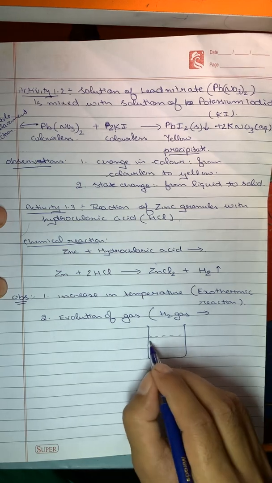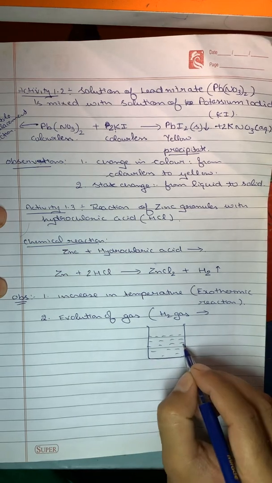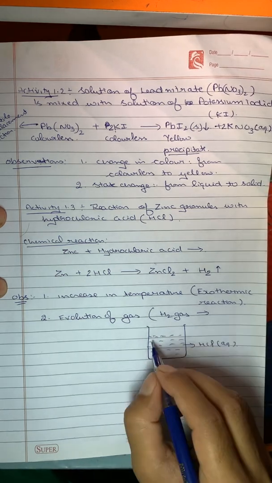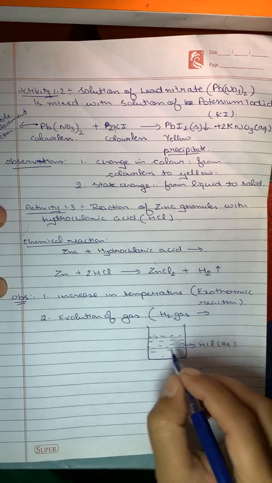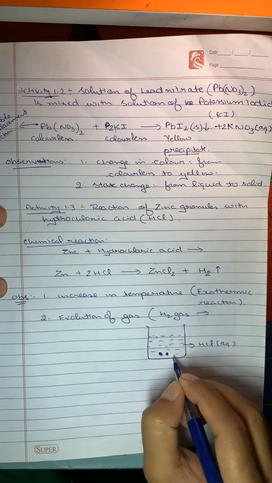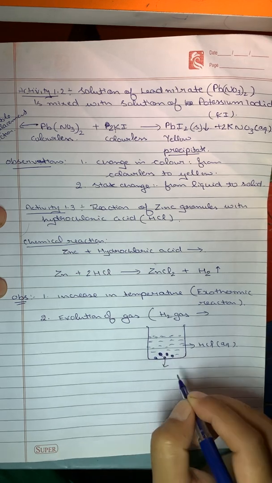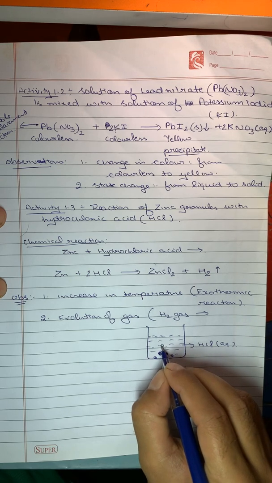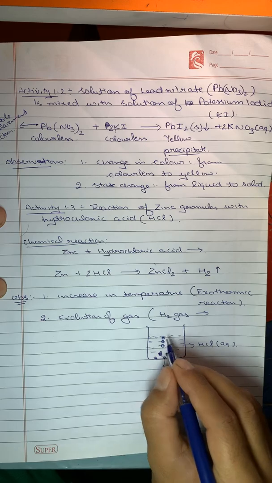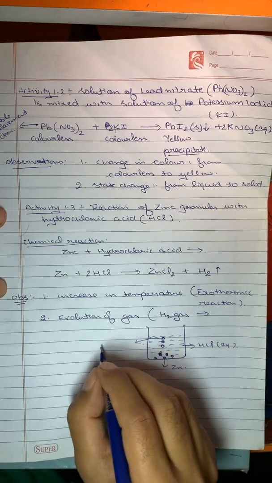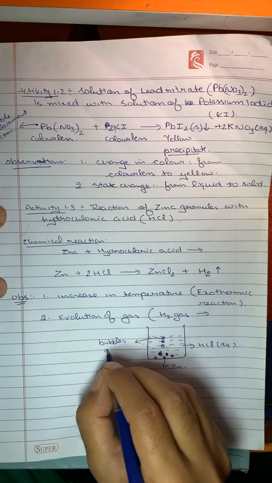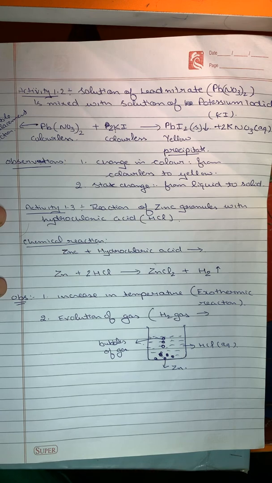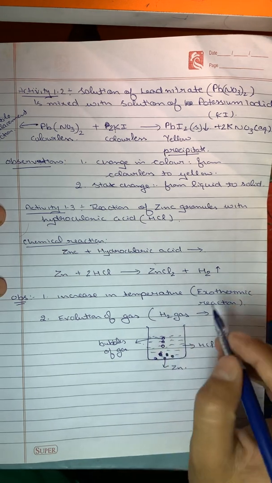What I have done, I took hydrochloric acid in aqueous form, then I put zinc granules in it. Then you will see that a few bubbles will stick to the surface of the zinc and a few bubbles will come out of the hydrochloric acid. Bubbles of gas, and these bubbles are of gas which is colorless. So just by observing the bubbles you will not come to know that this gas is hydrogen gas.